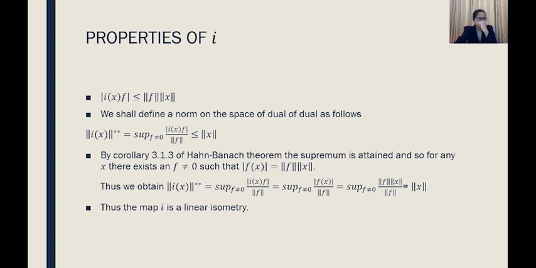So that means we can conclude that this linear map, which was one-one, is an isometry. Isometry, as we all know, means norm preserving. So clearly norm of Ix is equal to norm x, which means that it is a linear isometry. This is how we can consider the certain properties of the function that we have defined earlier.